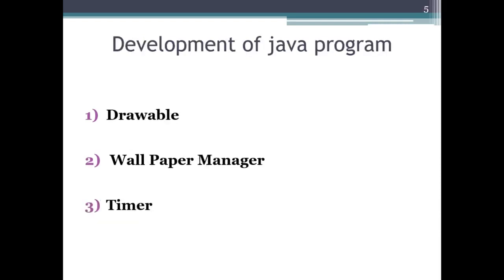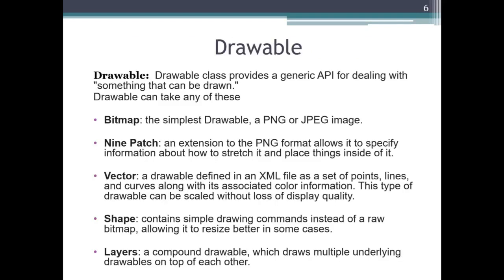Okay, now the development of the Java program or action, whatever is required, consists of three classes here. First is the Drawable class, second is the WallpaperManager, and third one is the Timer. These three are the classes which are very important for us to write the Java program. Let us see each of them in detail first.